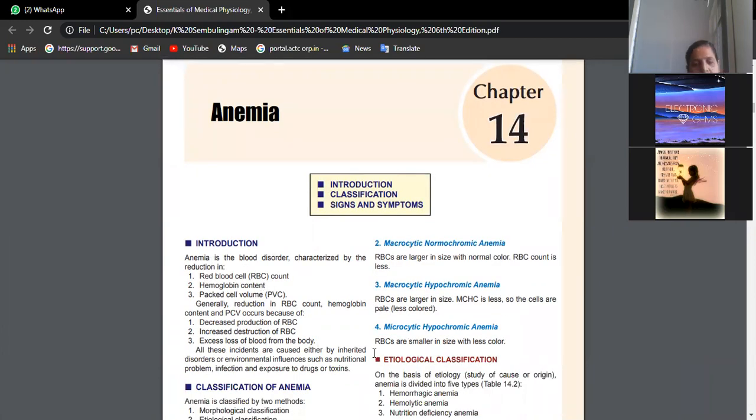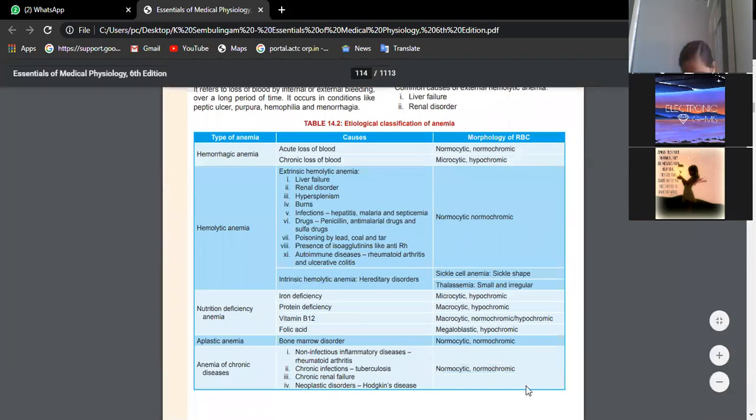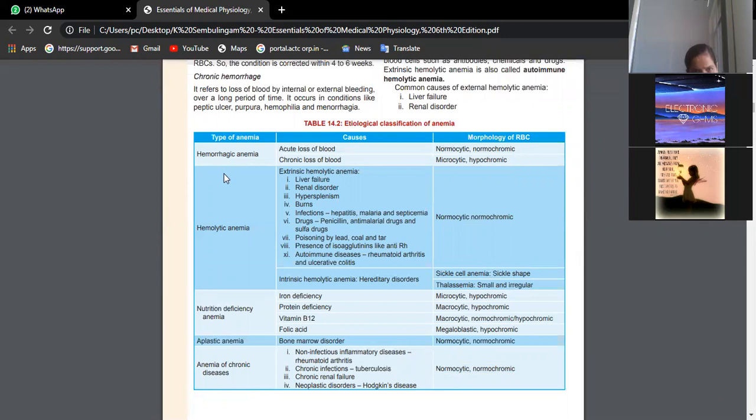The simplest way to learn anemia is I want you to learn this table thoroughly, and this we can elaborate for 5 marks. So we have 5 different types of anemias: hemorrhagic, hemolytic, nutritional deficiency, aplastic, and anemia of chronic disease. When you talk about hemorrhagic anemia, hemorrhage means due to heavy blood loss. It can be acute blood loss or chronic blood loss. Acute blood loss we usually encounter in a road traffic accident.